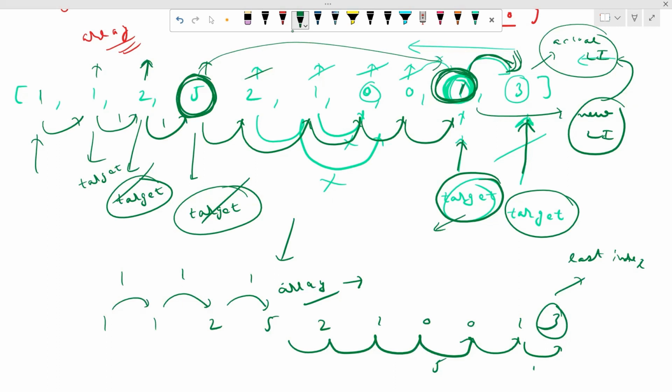We are just making a new last index, which will ultimately be saying that if we can reach our new last index, then it will directly lead us to our actual last index, right? This is the main approach which we'll be trying to follow. Let's say instead of 5 we have 3, so there is no possible way through which we can reach the last index.